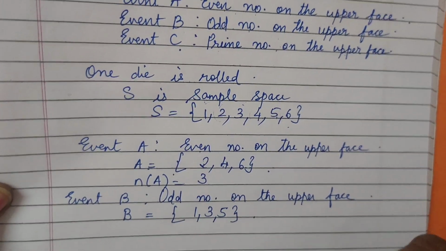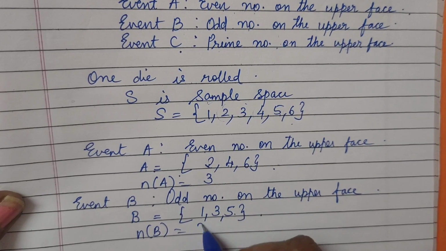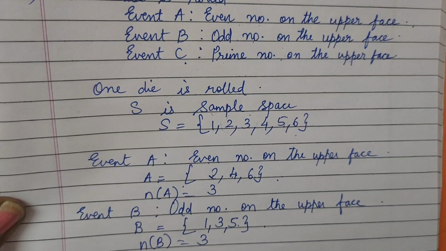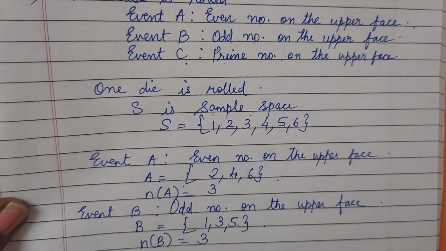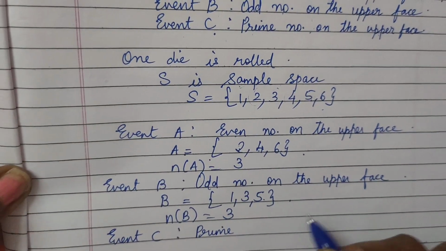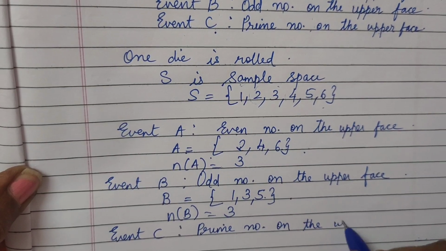And what is n of B here? Again count it: 1, 2, 3. Completed. Let's go for the third one. Event C, prime number on the upper face. Event C, that is prime number on the upper face. So we are writing prime number.